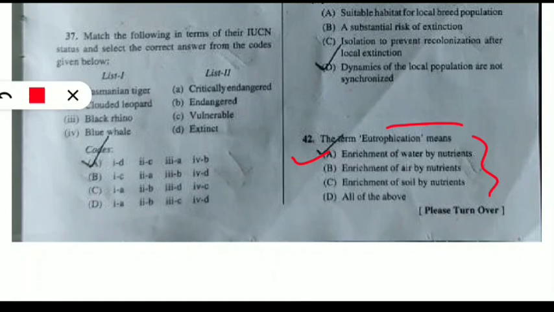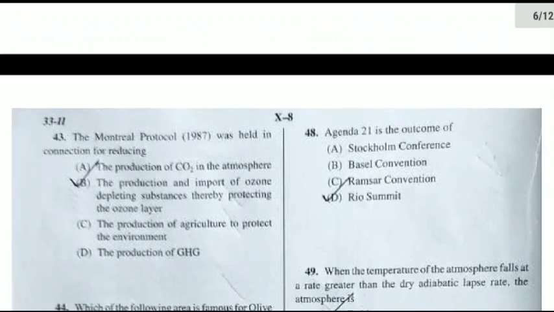Question from eutrophication. Very easy. The term eutrophication means what? Here option A will be correct. It means enrichment of water by nutrients. So let's move to the next set of questions.